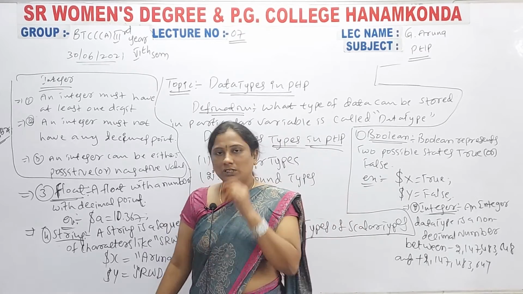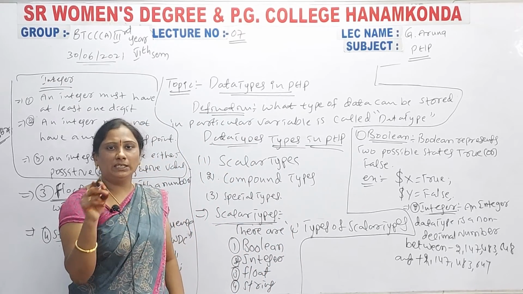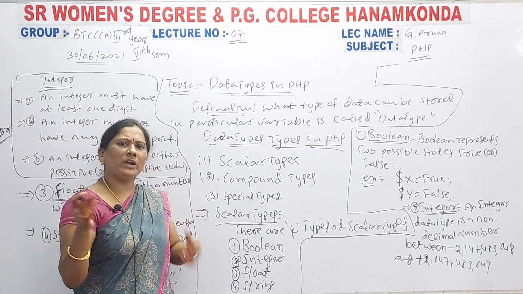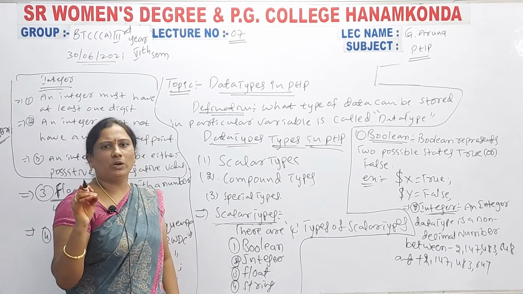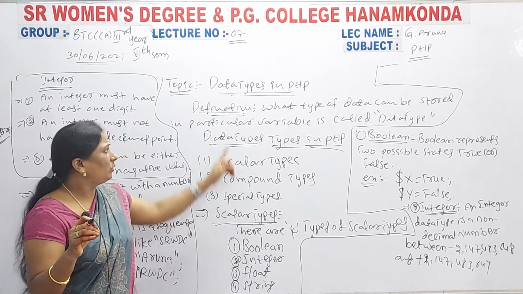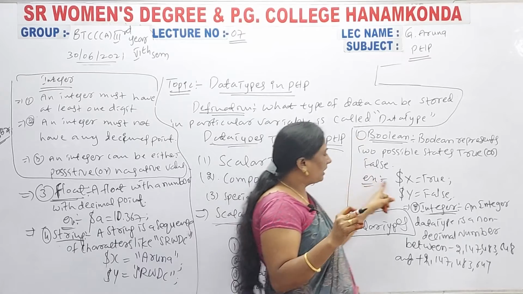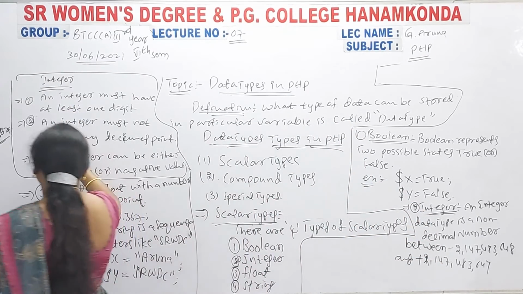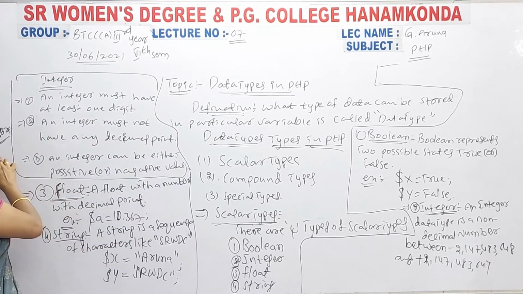Girls, you must write regular notes, because this is a programming subject. Start from here. Write this whole thing, then after that write this one, and then write an integer example.